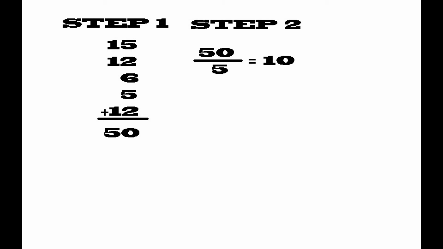After we've gotten that total, we go ahead and move to step 2, where we take the total that we got from those 5 numbers, and because we had 5 numbers, we'll divide the total that we got from those 5 numbers by 5. So you're going to take your answer and divide it by the number of numbers that you use to get that total. And after you've divided, that will give you your answer, your average of points per game, which in this instance would have been 10.